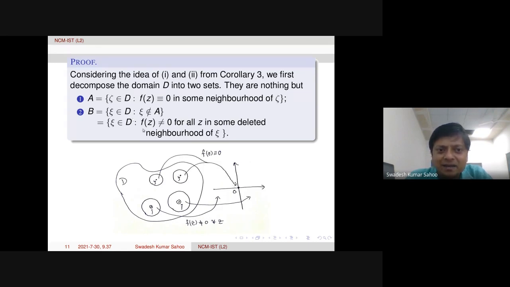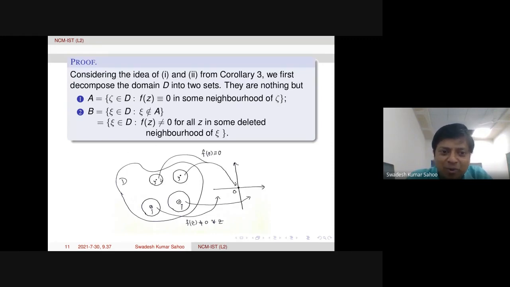And B is saying that the other way. So we have a xi point, collecting all xi, these are the points so that in some deleted neighborhood of that xi, F is actually non-zero for all z. Whatever z we take in this deleted neighborhood, F has to be non-zero. So that way, B is actually constructed. That means the union of all these points inside this neighborhood, the top two, they are actually A, and the union of this bottom two such type deleted neighborhoods, they are actually the set B.